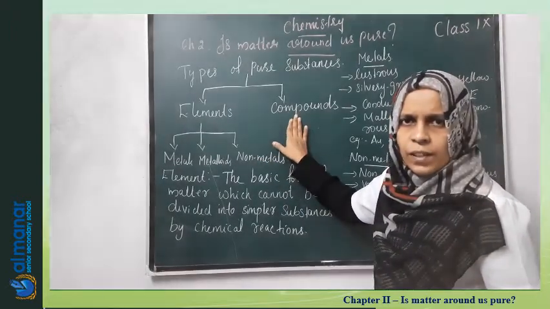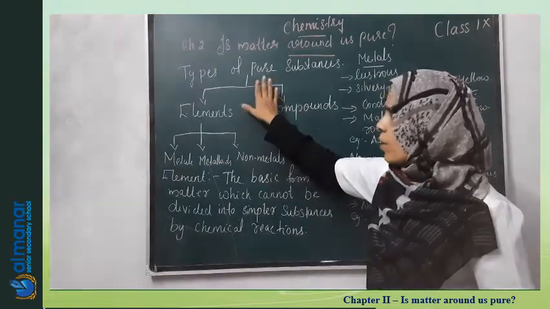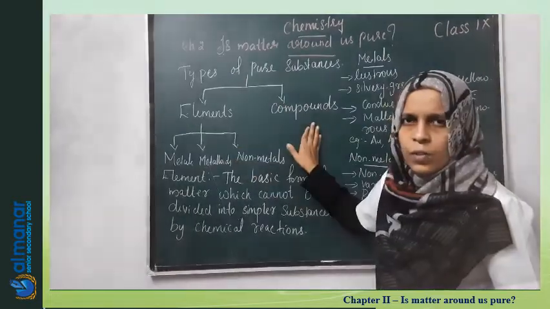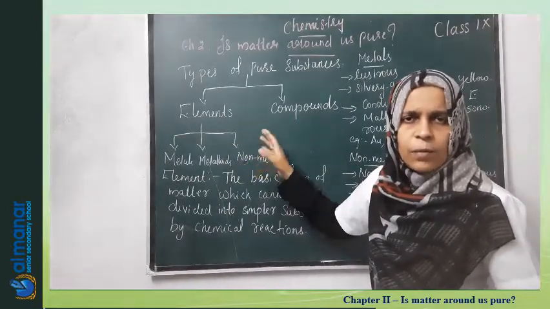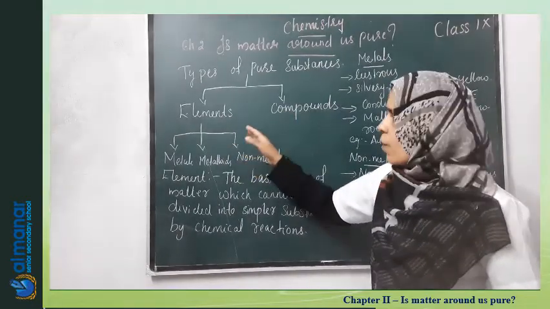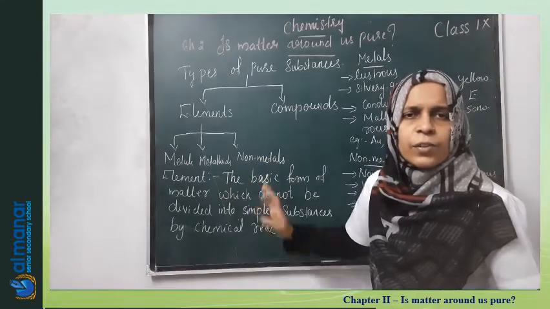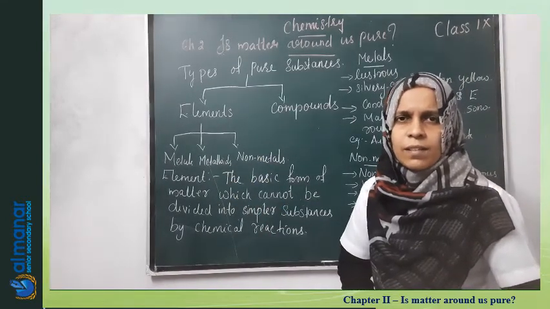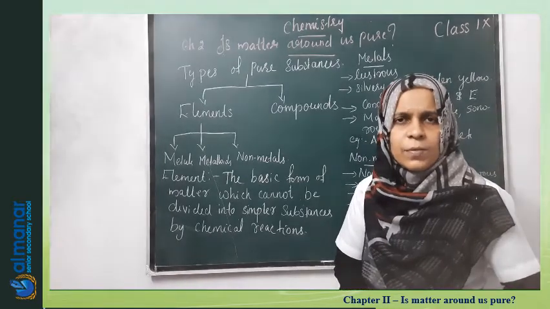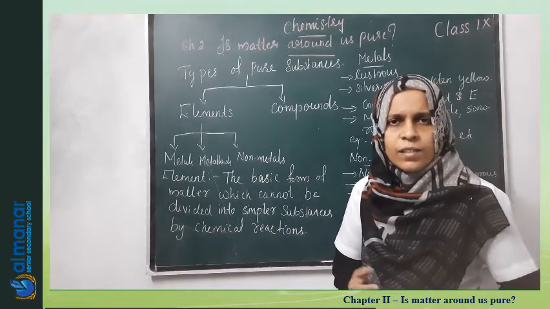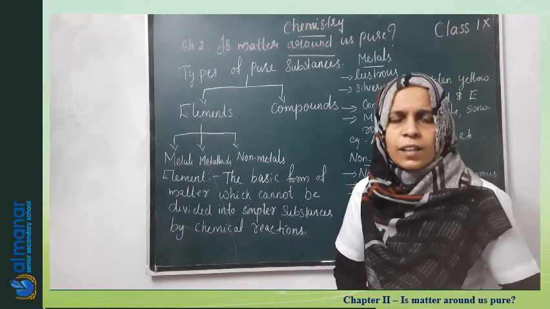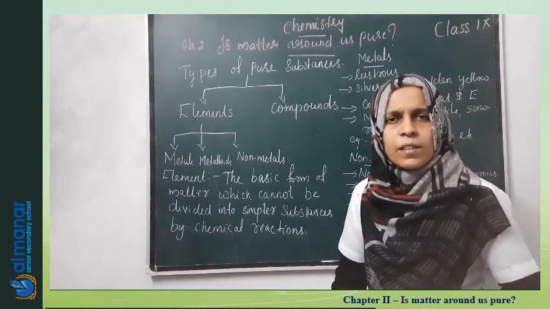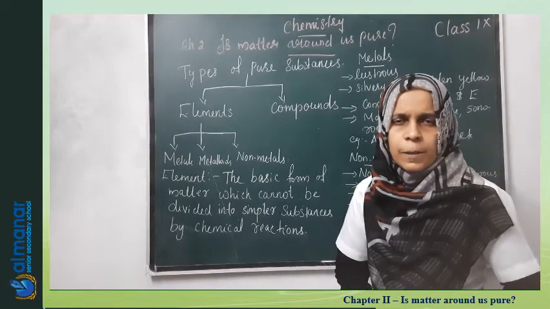About compounds we will see in the next class. So, pure substances can be classified into two types, elements and compounds. And we have seen what an element is and examples of elements. Now, elements can again be classified into three types: metals, metalloids and non-metals. This we are learning from lower grades. Yes, you know examples for metals and their physical characteristics. Similarly, examples for non-metals and their physical characteristics.